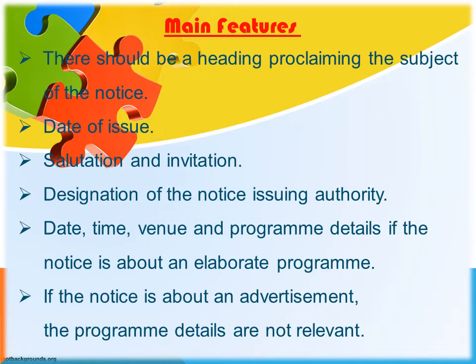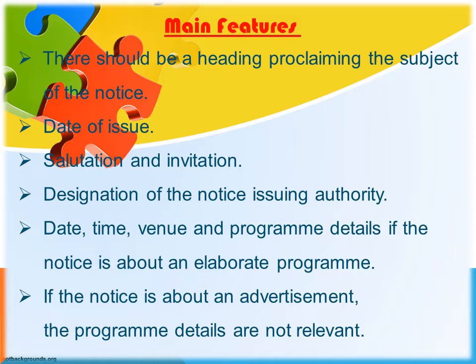Friends, here are the main features of a notice. The first one is there should be a heading proclaiming the subject of the notice. That means we have to start our notice writing with a heading. The heading conveys the idea of the program. The next feature is date of issue. This is the date on which this notice is publishing. This is written on the left side on the second line, bottom to the heading.